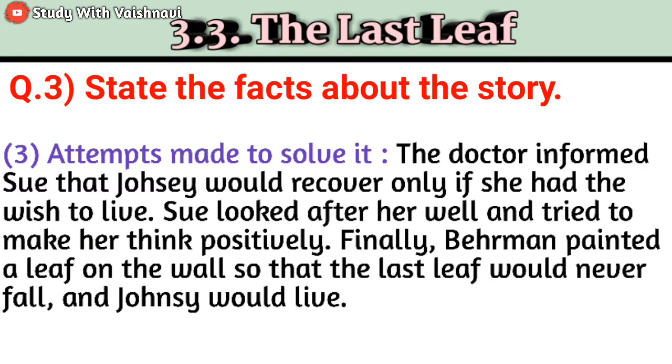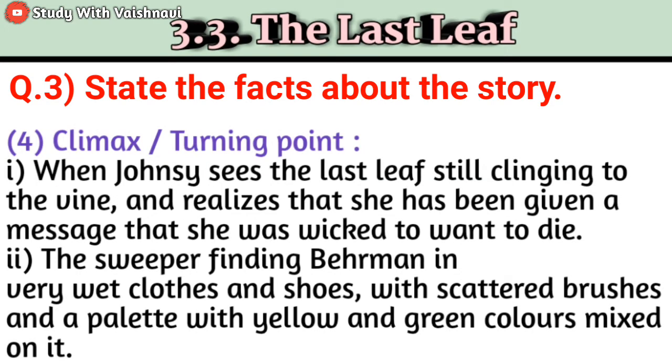The doctor informed Sue that Johnsy would recover only if she had the wish to live. Sue looked after her well and tried to make her think positively. Finally, Behrman painted a leaf on the wall so that the last leaf would never fall and Johnsy would live. Now next, climax, turning point. Now see, first point, when Johnsy saw the last leaf still clinging to the vine and realized that she had been given a message that she was linked to the vine or die.